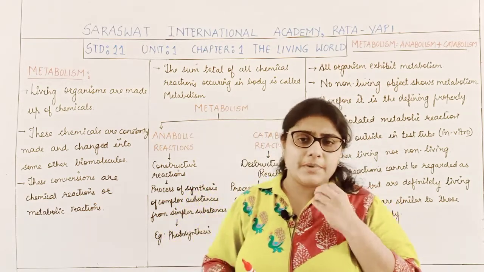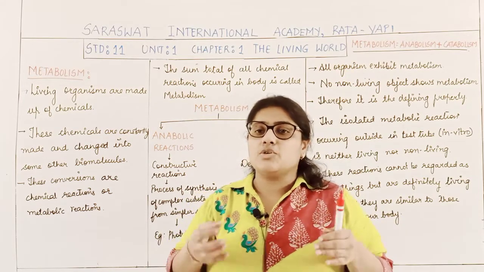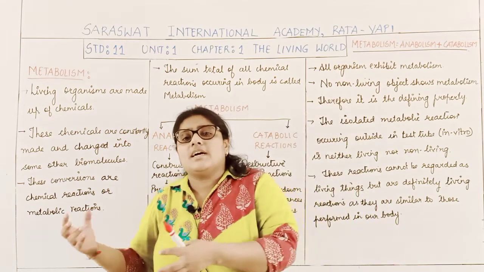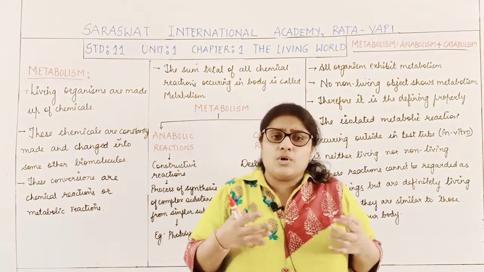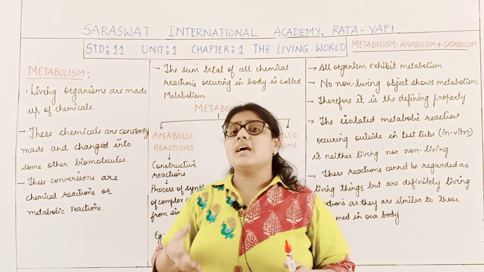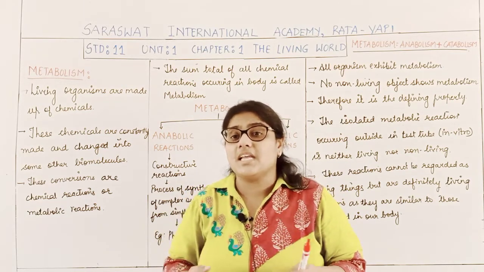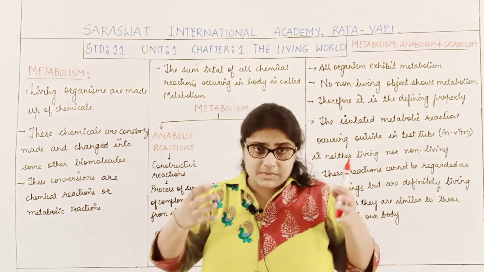For example, we take in proteins, and proteins are converted into amino acids, right? Now these amino acids may also get converted into protein. Not only this, but apart from this there are thousands of chemical reactions which are continuously taking place in the body of living organisms.